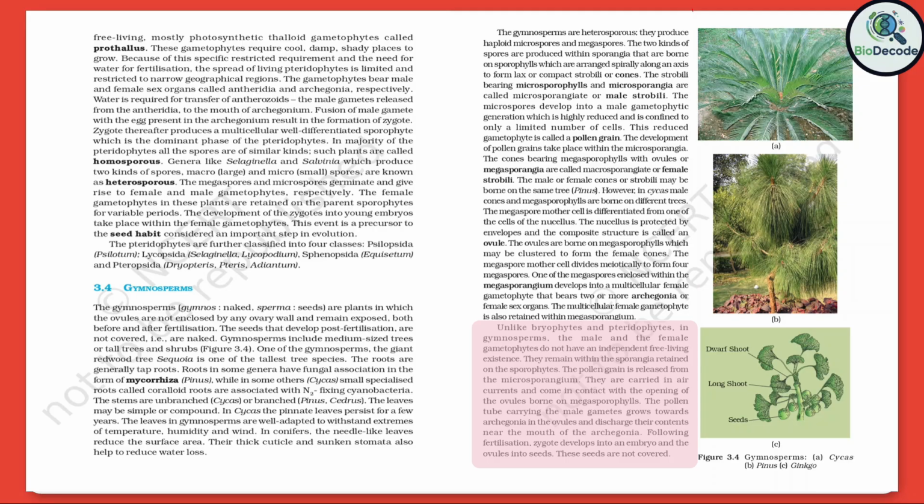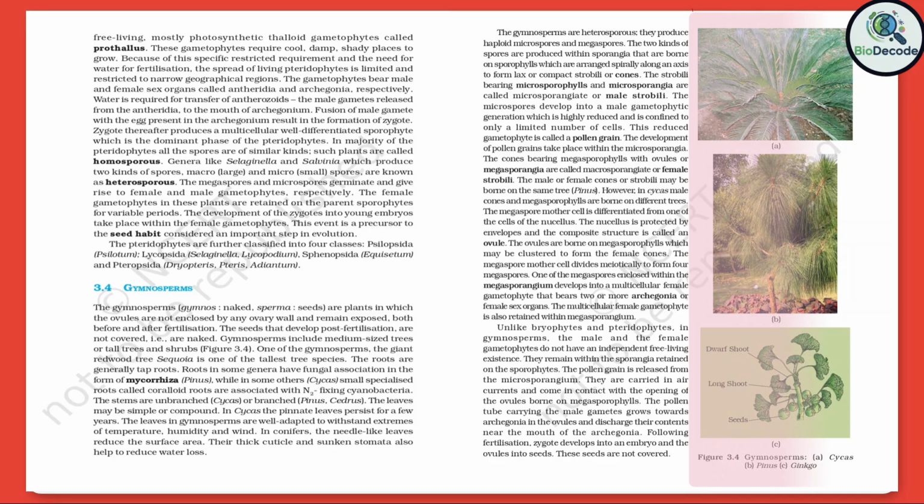The pollen tube carrying the male gametes grows towards archegonia in the ovules and discharges their contents near the mouth of the archegonia. Following fertilization, zygote develops into an embryo and the ovules into seeds. These seeds are not covered. Figure 3.4, Gymnosperms. Figure 3.4 presents gymnosperms, seed plants whose seeds are naked, not enclosed in an ovary.